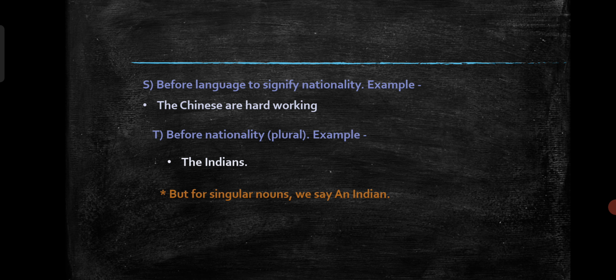Next, before nationality, remember, when it is in plural form, only then can we write the. For example, the Indians. If it is the singular noun Indian, then we cannot write the Indian. Then we can write an Indian. Is it clear?